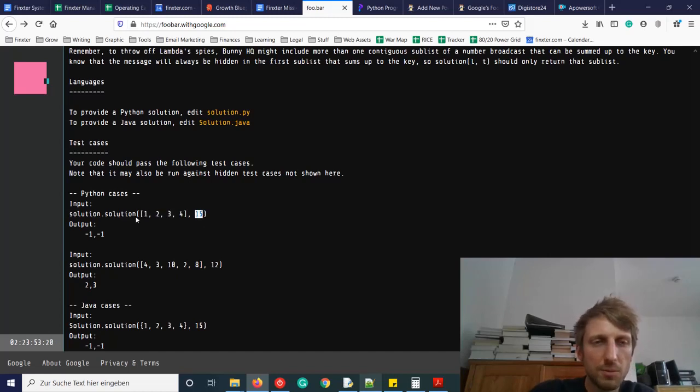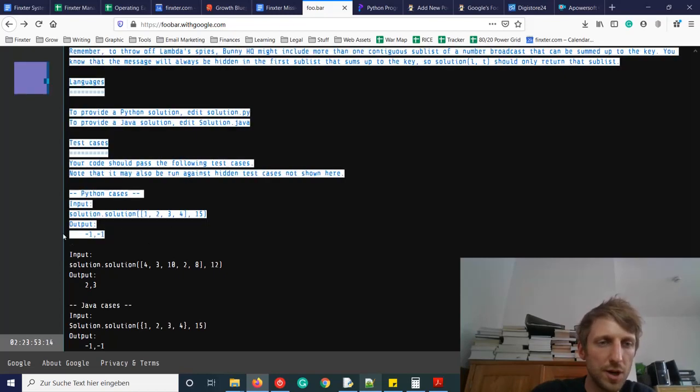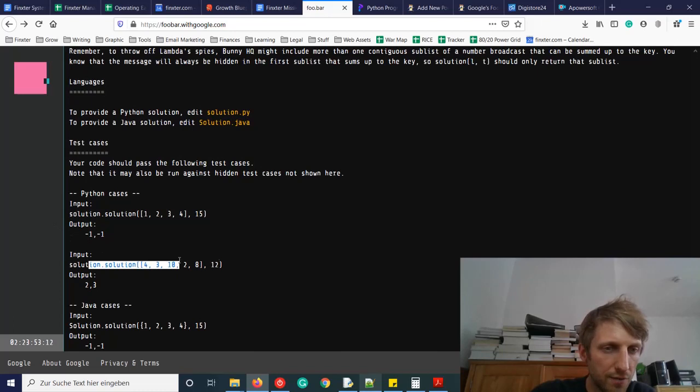We cannot sum up a contiguous sublist to obtain the number 15, so the output should be -1, -1. And here we have this second example, 4, 3, 10, 2, 8, and we want to sum up to 12. There are two numbers that sum up to 12, and that's it. Only those two numbers sum up to 12.